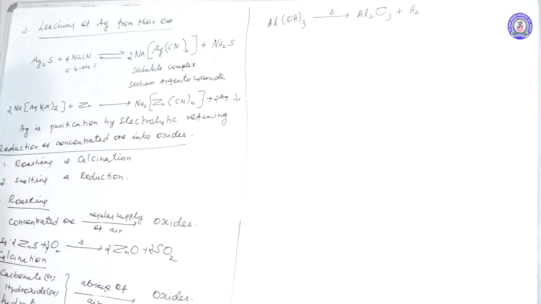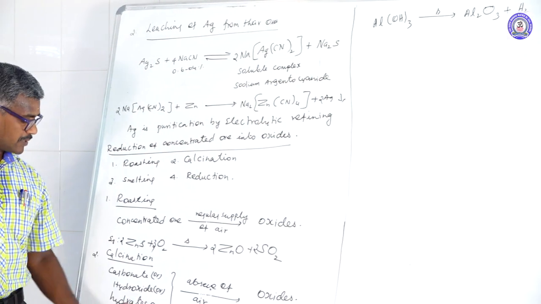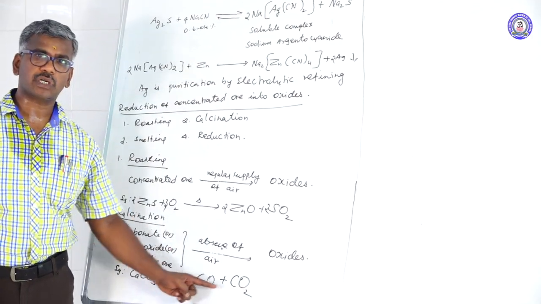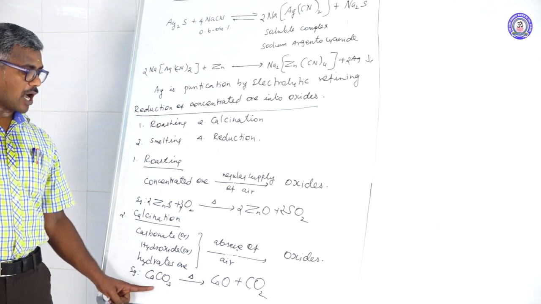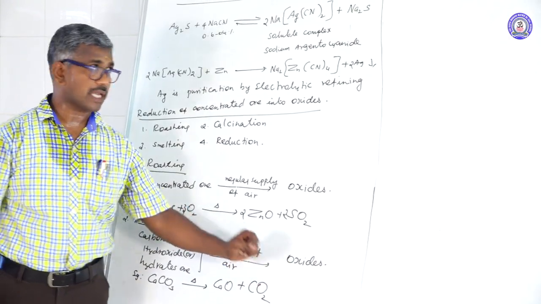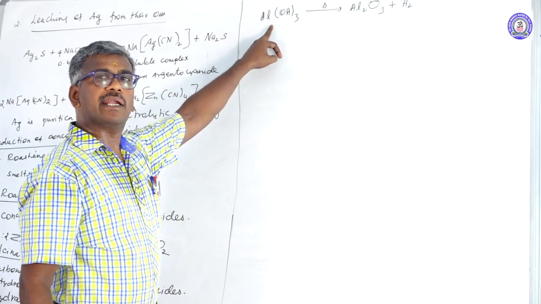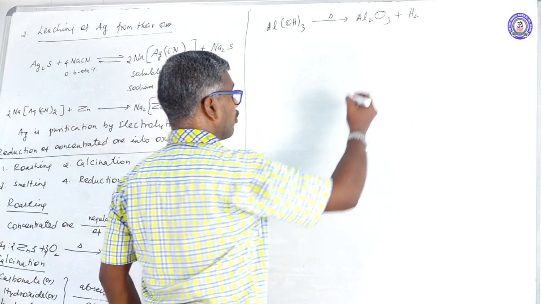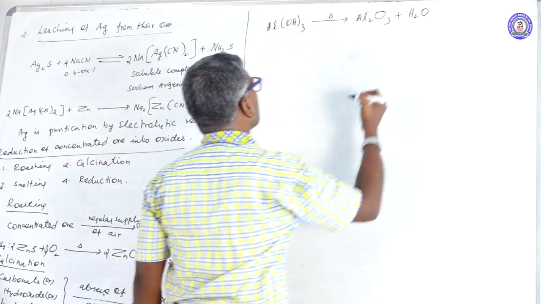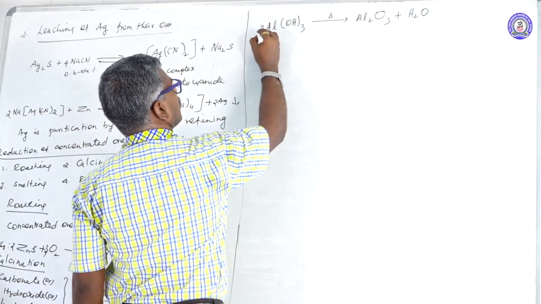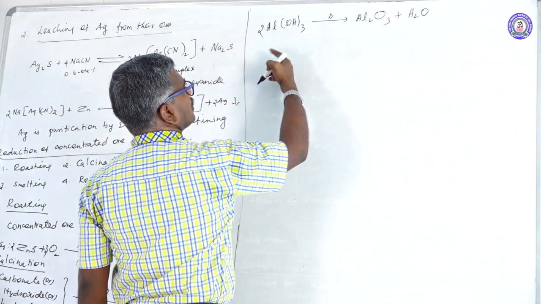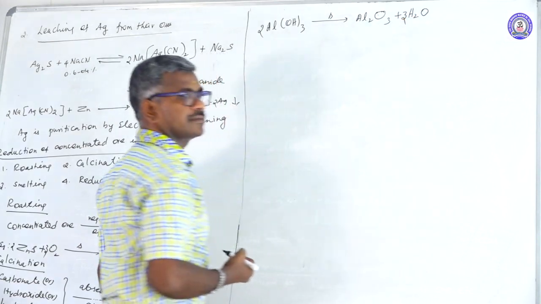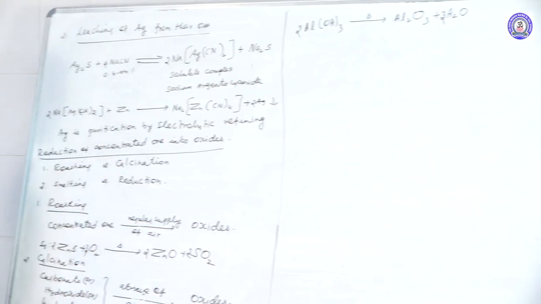Balance the equation. Here 1 calcium, carbon, oxygen 3; here 1 plus 2, totally 3. The equation should be balanced. Carbonate ore is converted into oxide. Another one is a hydroxide ore converted into oxide with liberation of water. Balance the equation: 2 times aluminium, 3 times oxygen, 3 times water. This method is known as calcination.